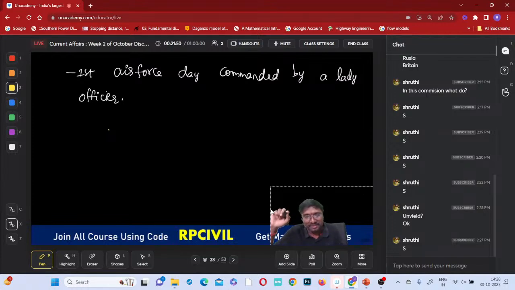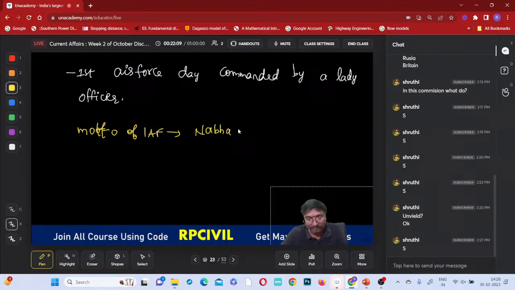And the motto of this IAF, right? What is the main motto of the Indian Air Force? Nabha Sprisham Deeptam. What does it mean?